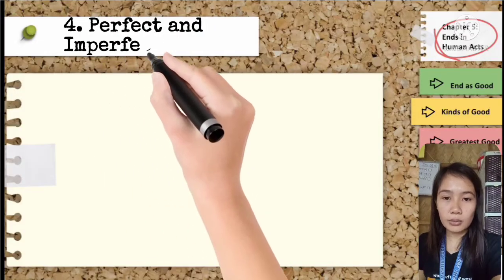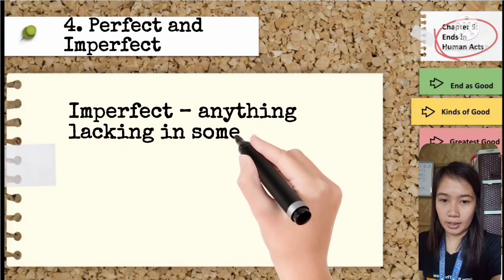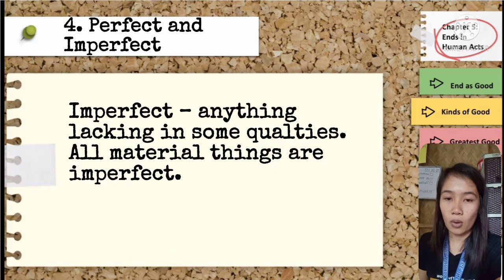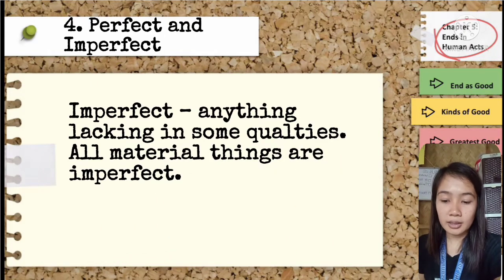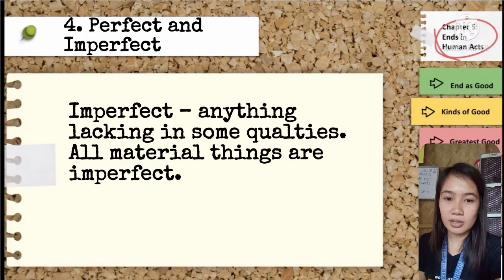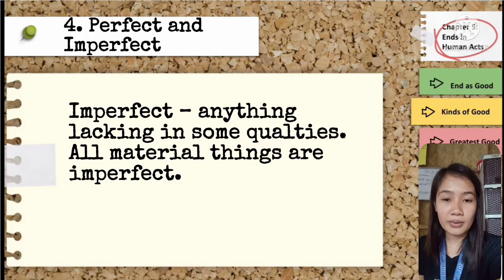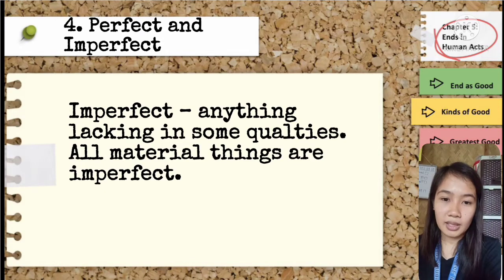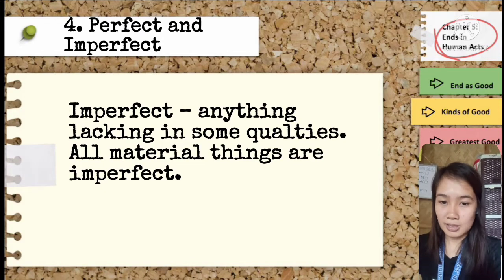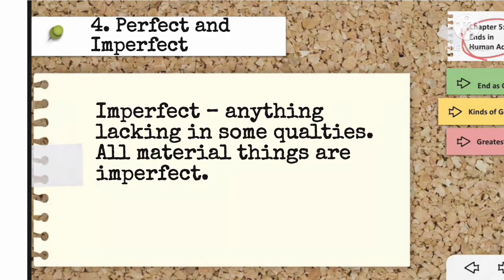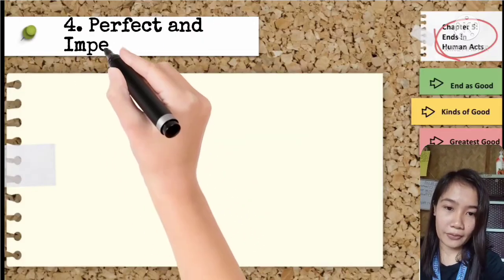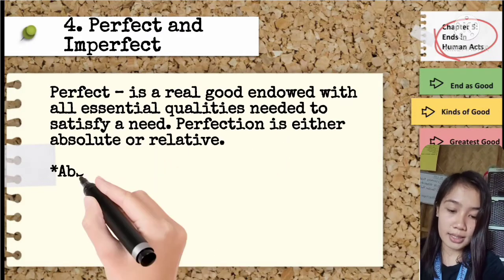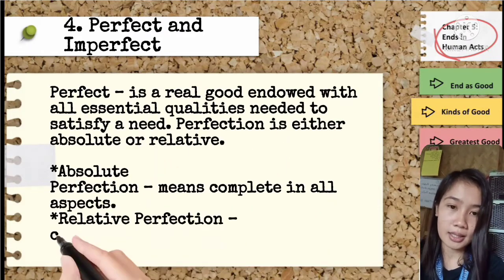Okay, so the last one, we have perfect and imperfect. Okay, so what is imperfect? Imperfect is anything lacking in some qualities. All material things are imperfect. Okay, so ang examples ng imperfect ay tayong lahat dito sa earth. Okay, so sabi nga nila, nobody is perfect. So what is perfect? Perfect is real good endowed with all essential qualities needed to satisfy a need.